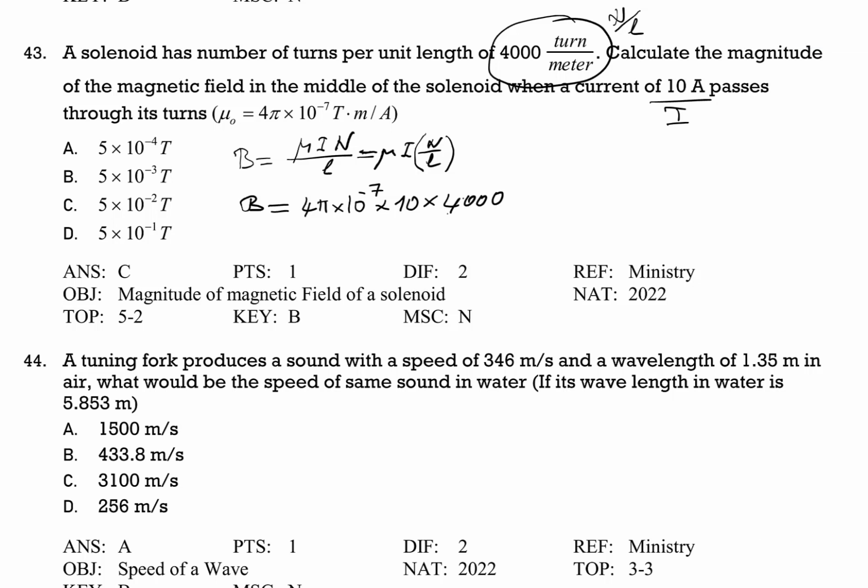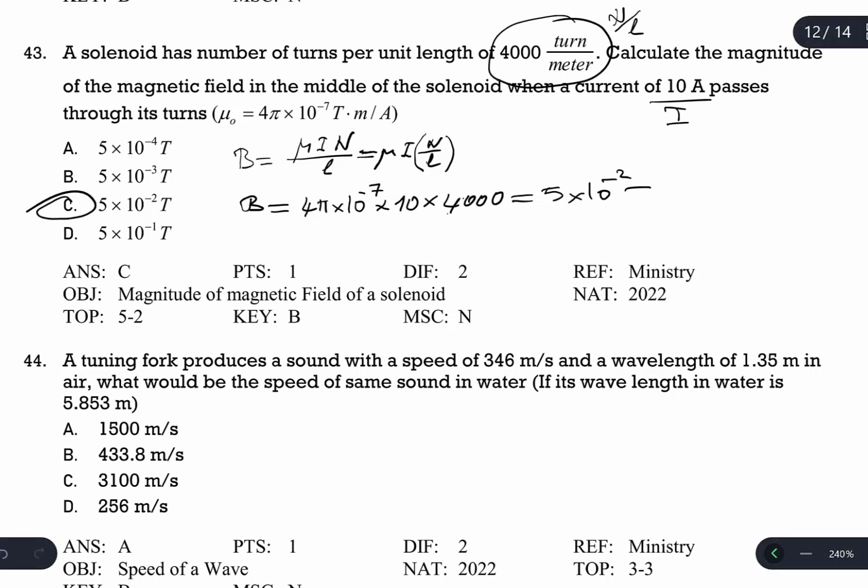So let's use the equation. 4 times pi 3.14 times 10 to the power of -7 times 10 times 4,000. It's going to be 0.05, that is 5 times 10 to the power of -2. 5 times 10 to the power of -2 Tesla is the answer. So C is the correct answer for this question.